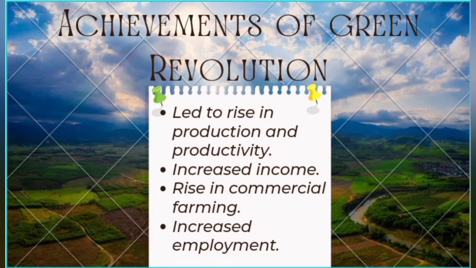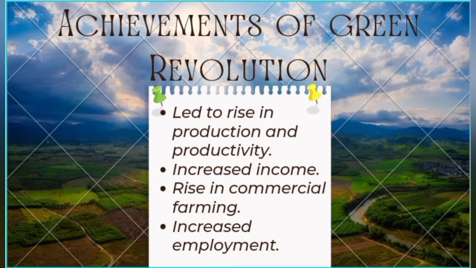Then increased employment. Increased employment means that the way for livelihood was open to the people. So the poor people also got subsidies and other credit facilities from the government, so they also found a way of livelihood. That's what employment means. Actually there is a form of unemployment that we will see in the failure reasons.